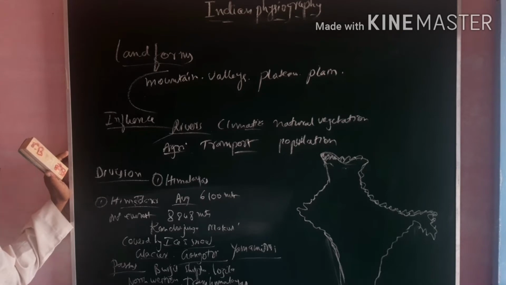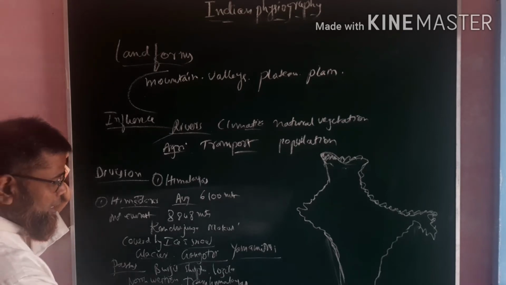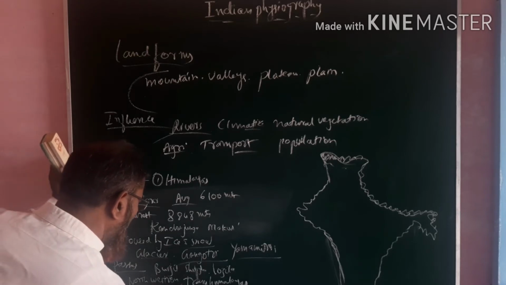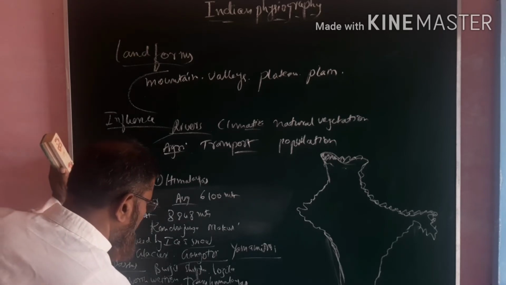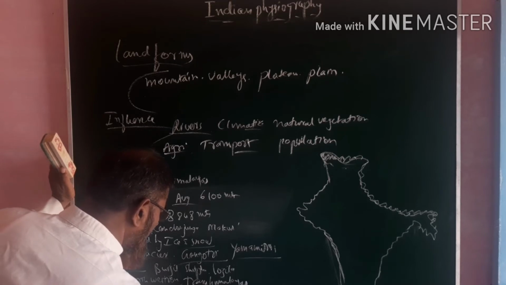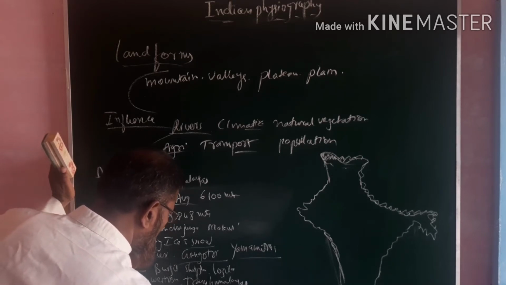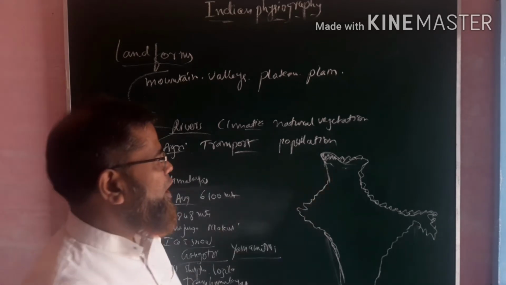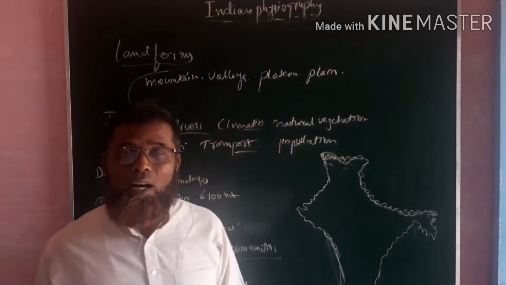Here, the highest peak of India is in the Trans Himalayas, called K2, or Mount Godwin Austen. It is the highest peak of our India. That is about Himadri, the first and topmost part of the Himalayas.